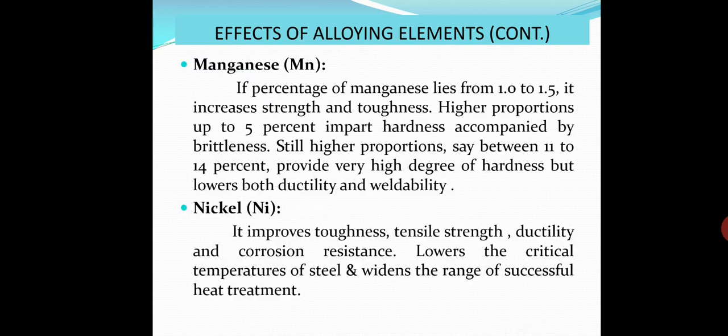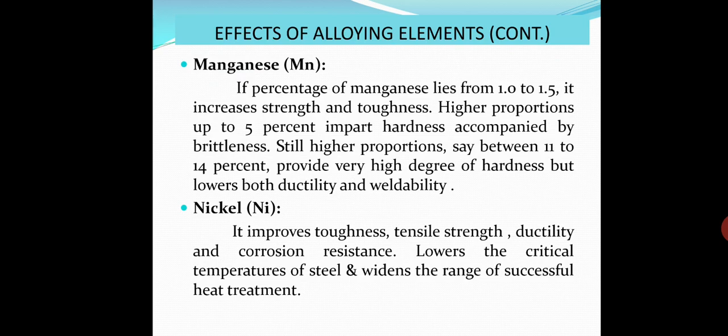Manganese: if the percentage of manganese lies from 1 to 1.5, it increases strength and toughness. A higher proportion up to 5% imparts hardness accompanied by brittleness, and a still higher proportion between 11 to 14% provides a very high degree of hardness but lowers both ductility and weldability. So if hardness is the prime requirement, then we can add 11 to 14% of manganese.